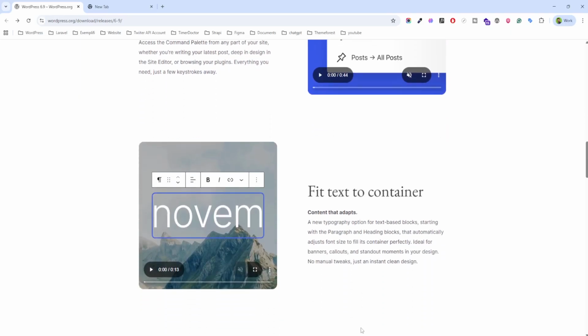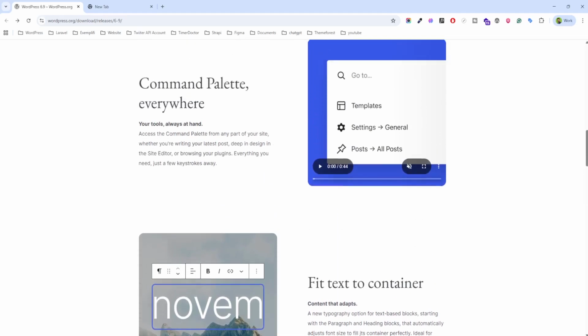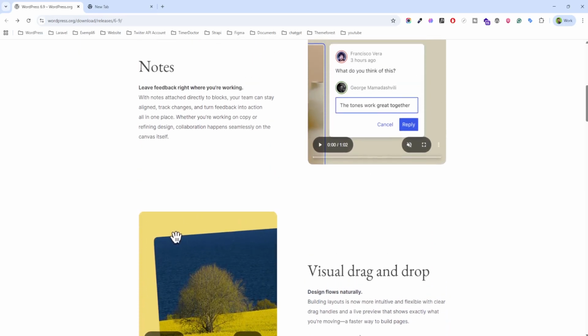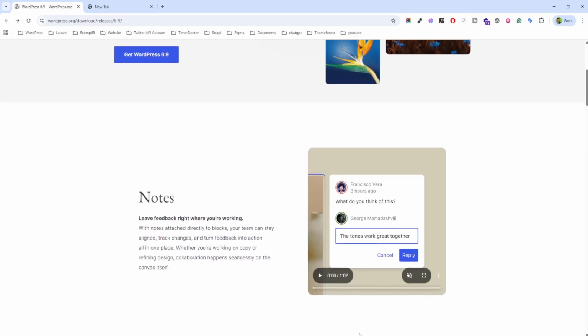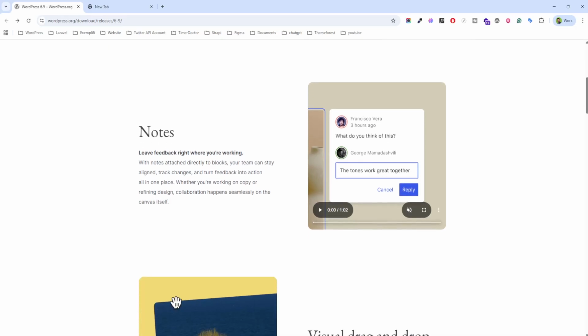Another exciting feature is the command palette. You can press Control K, or Windows Command K. This tool lets you quickly jump to pages and settings and perform actions anywhere in the WordPress dashboard, saving time and making navigation faster. WordPress 6.9 also introduced new blocks